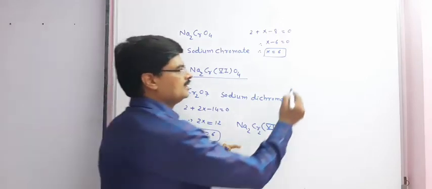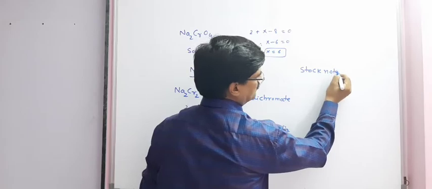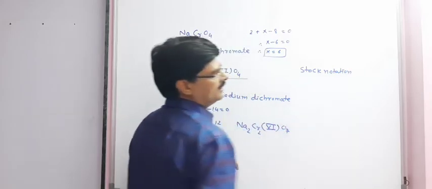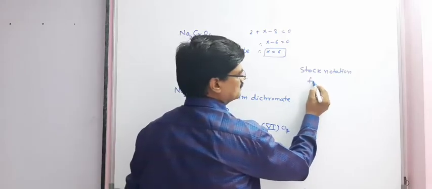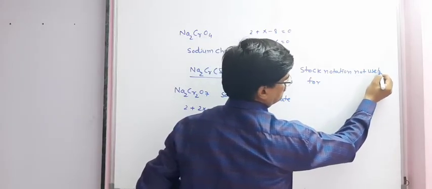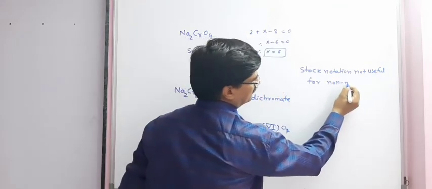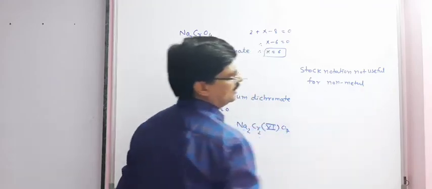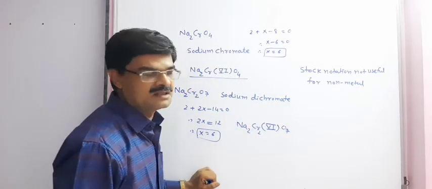Also remember, stock notation is generally not useful for non-metals. Non-metals also have variable oxidation states.